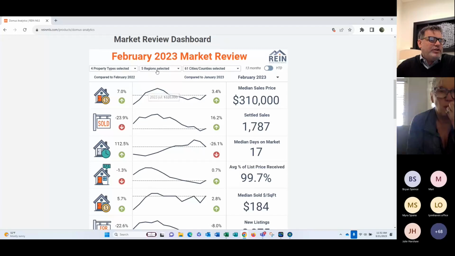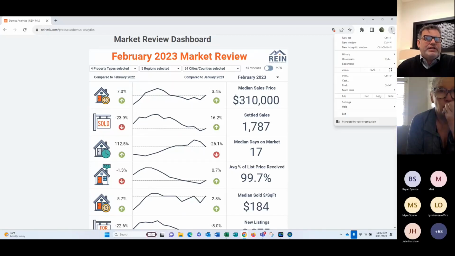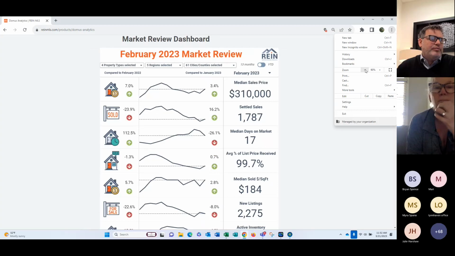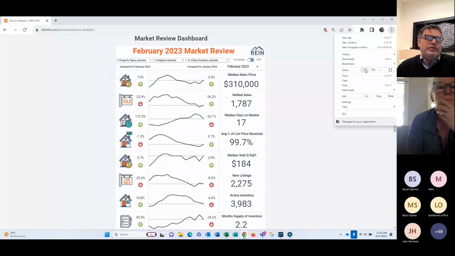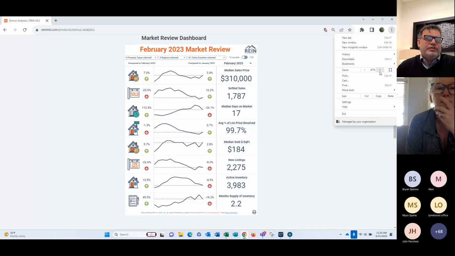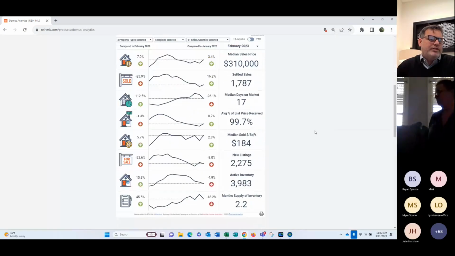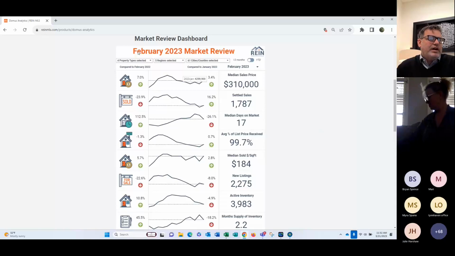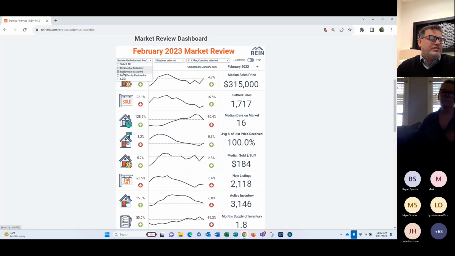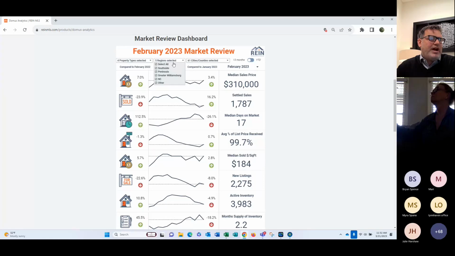So first off, February 2023. Let me see if I can change my screen just a little bit to give you the full image. So there's the full image of the Domus. Across here, you have the tops. You can then change attached, detached, multi-land. You can choose 2. If you just want to do residential attached and detached, you can certainly do that. I'm going to leave these all active right now for a moment. You have 5 regions here: Southside, Peninsula, Greater Williamsburg, North Carolina, other.